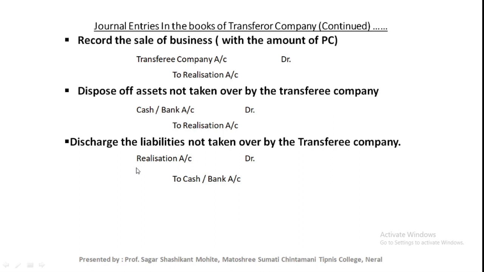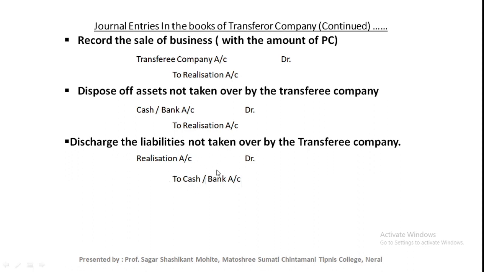This entry is related to the payment of liabilities. In a normal case, it would be liabilities account debit to cash or bank account, but we don't have any balance in the liability account.